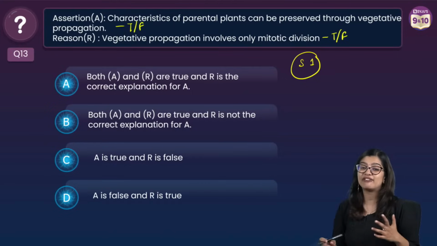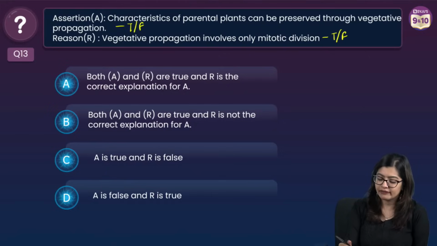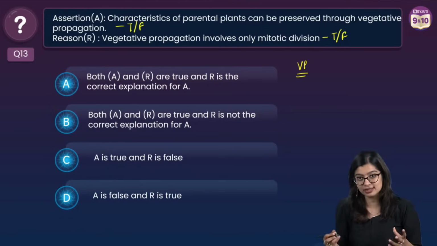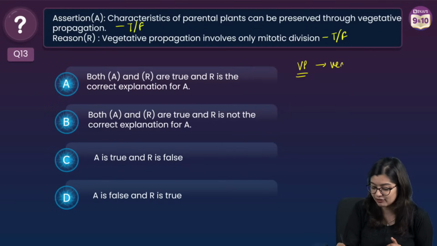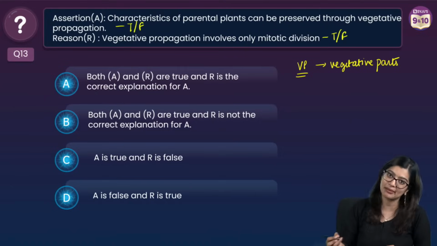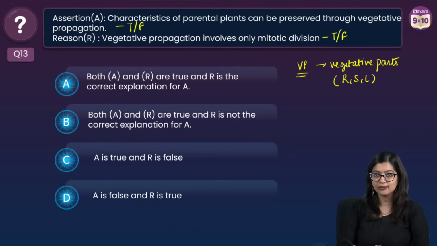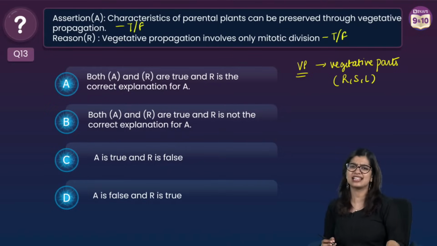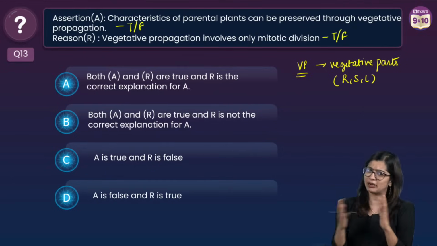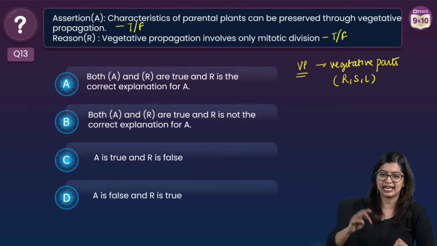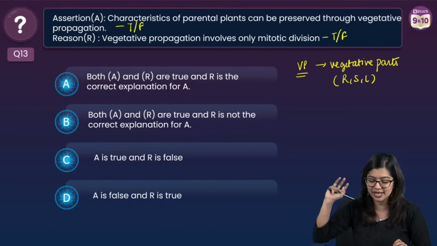Now, during vegetative propagation, we know that vegetative propagation is a mode of growing plants from the vegetative parts, right? So, we are growing new plants from the vegetative parts. So, which are my vegetative parts? It includes my root, stem and leaf, right? Now, in this particular case, there are some specialized cells which are present in certain plants that can grow a new plant, right?